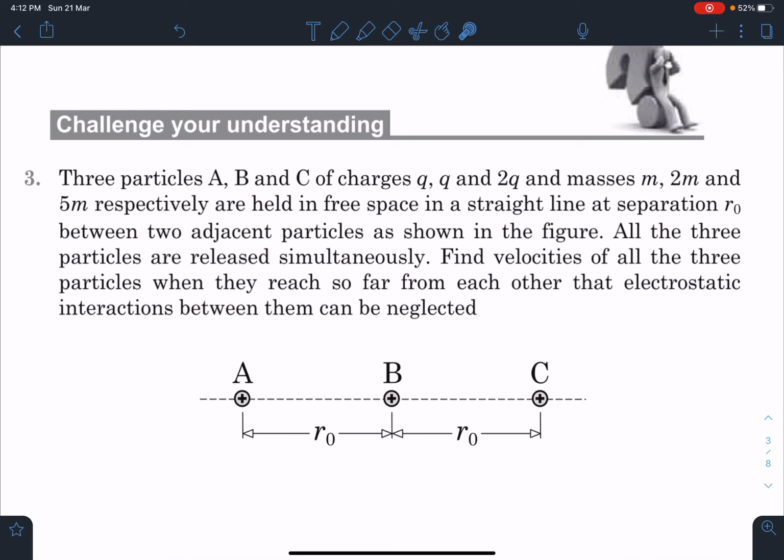Three particles A, B, C of charges Q, Q and 2Q and masses M, 2M and 5M respectively are held in free space in a straight line at separation R0 between the two adjacent particles as shown in the figure. All three particles are released simultaneously. Find the velocities of all three particles when they reach so far from each other that electrostatic interaction between them can be neglected. That means all of them are at infinite distance from each other, but they are moving on this straight line only.